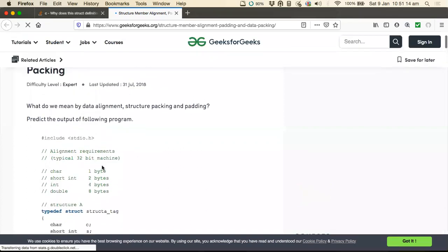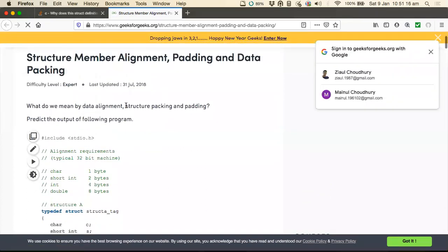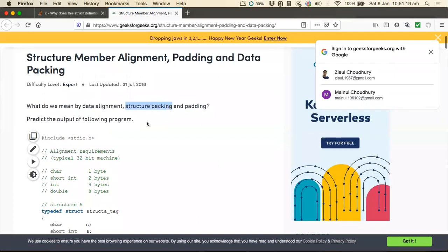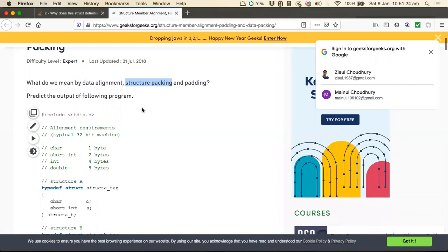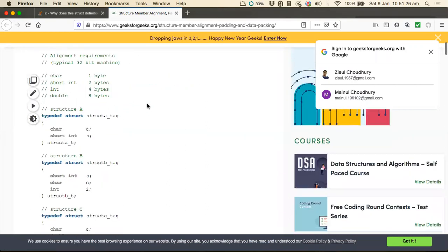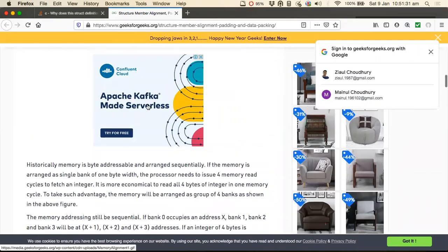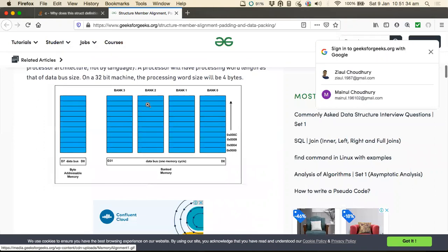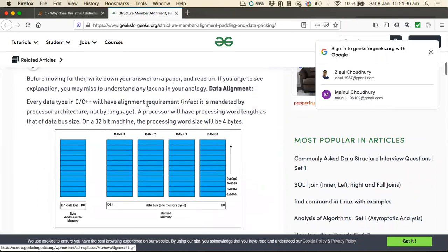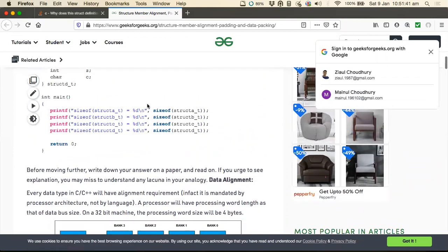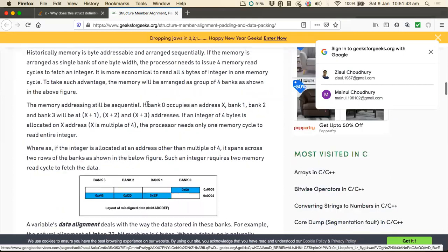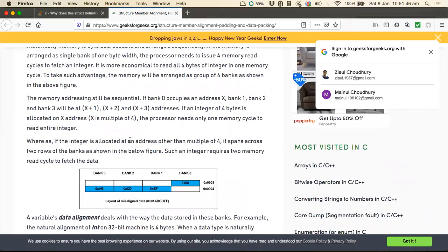What do you mean by that? Yeah, I know this concept is there. I just didn't read about it. This is called structure packing: how do you pack a structure into memory? Structure packing and padding come together. So the things we are discussing are on structure packing. It requires a lot of involved discussion, guys. Once I read it, I'll get it, and then I can explain it to you. Maybe not today. Just try to ask sir this doubt in the next class.